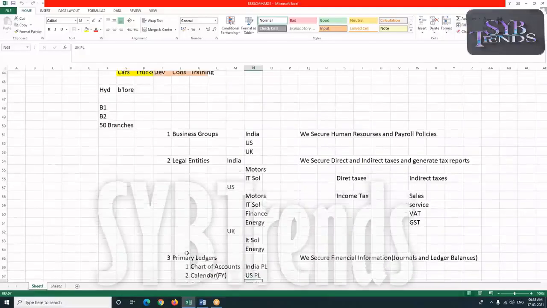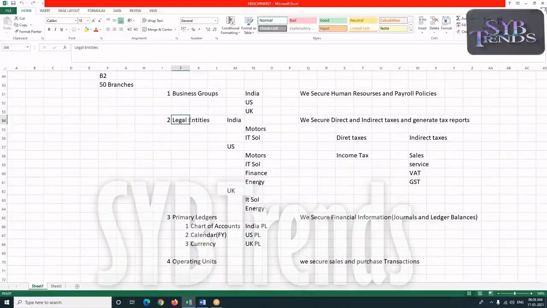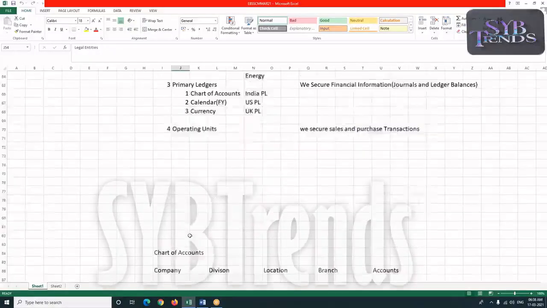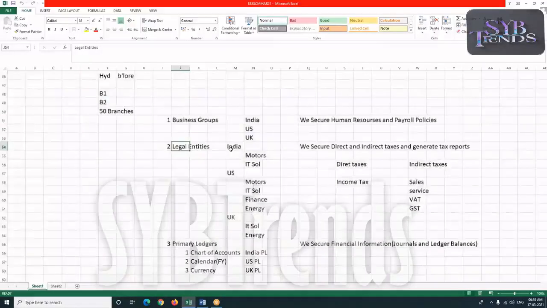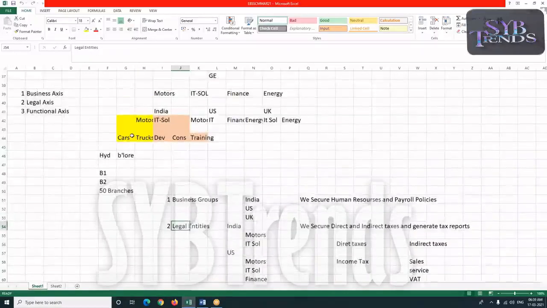Actually, the profit and losses will be prepared at my legal entity level. We are just going to secure our financial information by different companies like Motors, IT Solutions, but we'll be preparing these profit and losses at my legal entity level separately for each and every company here.